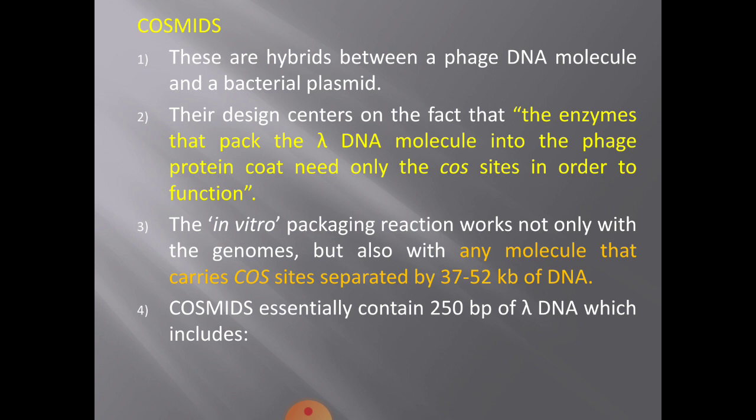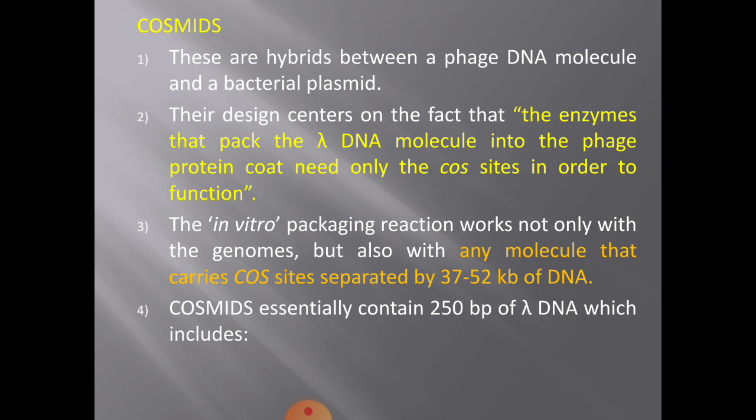Then, as per your syllabus, you have to learn one more type of vector, that is cosmids. Cosmids are hybrids between a phage DNA molecule and a bacterial plasmid. Cos is from the phage part, mid is from the plasmid.